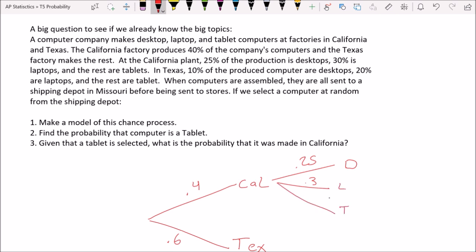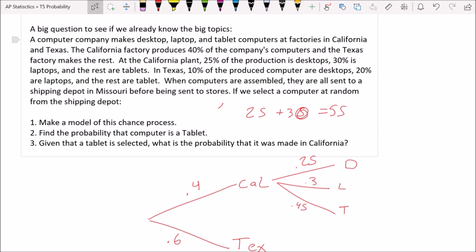Now, do I know that third probability? Yeah, I do, because they make desktops, laptops, and tablets. And I have 25% and 30% already taken up. So what do I have left over? So 25 plus 30 is 55, which means that there's 45% left over to make tablets.